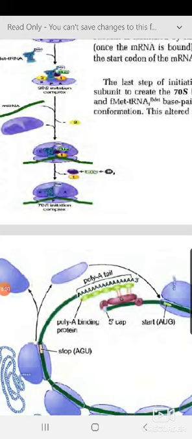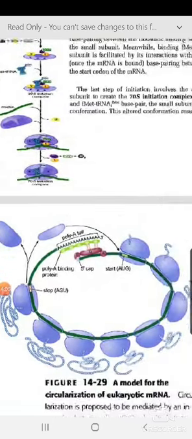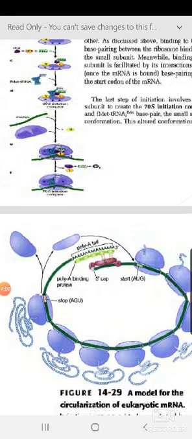Now we are going to translation initiation in eukaryotes. So I want to give you an idea. I believe you all know the ribosomes do not come alone, finishing one translation and then another one coming. It's a kind of polysome. Whether it is a eukaryote or a prokaryote, the polysome concept is there. But as for eukaryotic mRNA, which you studied in your 3rd semester during transcription, remember the post-transcriptional modifications: capping, tailing, splicing, all these things.